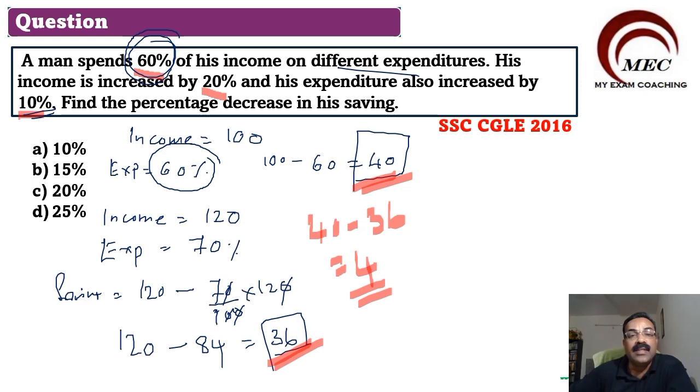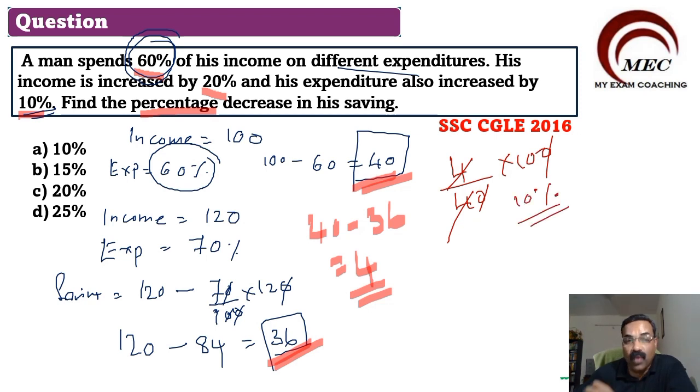That 4 is what percentage of decrease? So now let us say 4 rupees out of 40 multiplied by 100. Here the 0 and 0 cut, and here 4 and 4 cut. So we are left with 10%. So what is the decrease in saving? The decrease in saving is 10%. Accordingly, we will mark option A as the correct option.